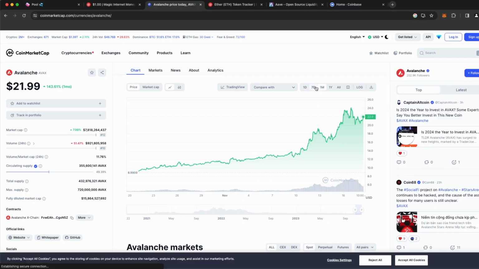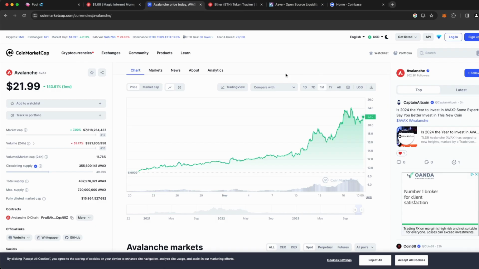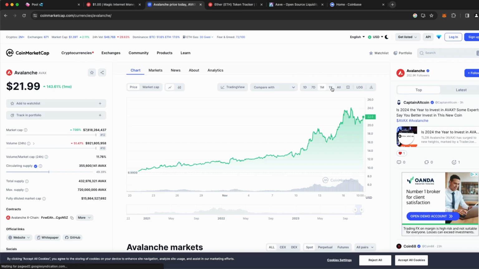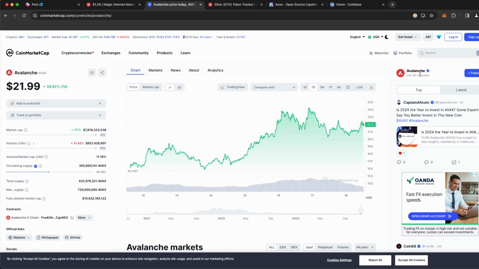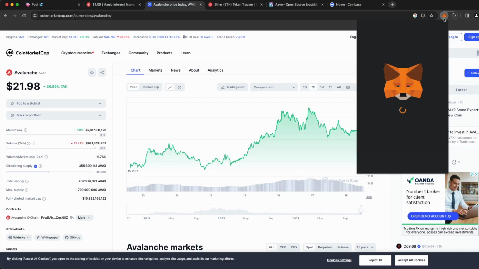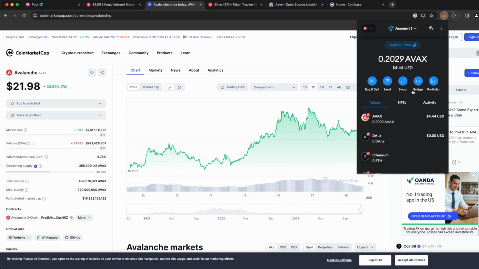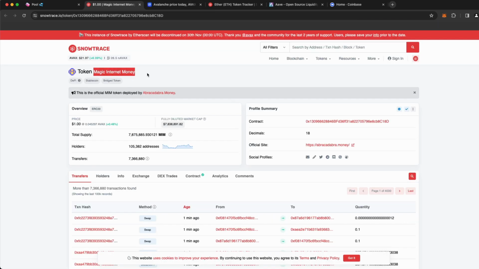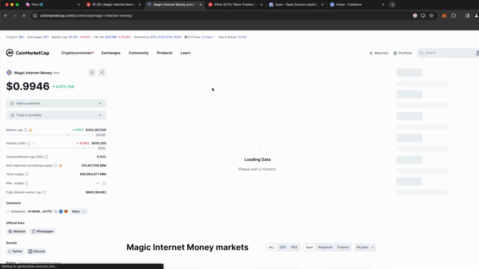So it's going to be fun because instead of just setting up stable coins like we did before, now we're going to have a pair where one is a cryptocurrency that changes value and supports the entire Avalanche network. So obviously this is a very high in demand cryptocurrency, right? Because if people want to use the Avalanche network just like we did, we have to acquire AVAX. So obviously AVAX is in high demand. And as we can see, the Magic Internet Money coin, which is another stable coin, is pegged to $1. I'll show you that here on CoinMarketCap as well.